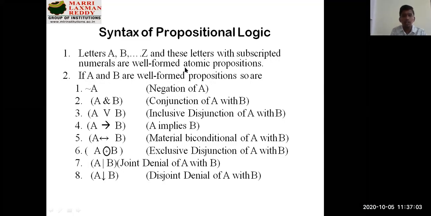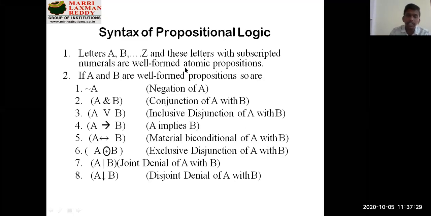So you can see the letters, the alphabets we have used, called A, B, C, or P, Q. These are letters with subscripted numerals, well-formed atomic propositions. If you want to represent your premises, you'll be using these literals, or letters, or alphabets, which will be used to denote your atomic propositions.